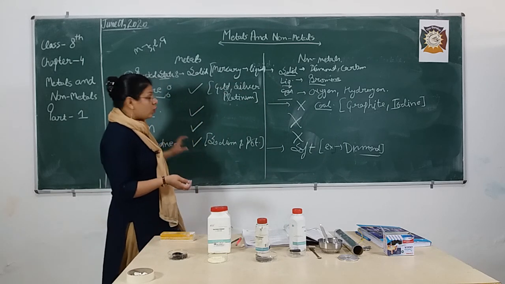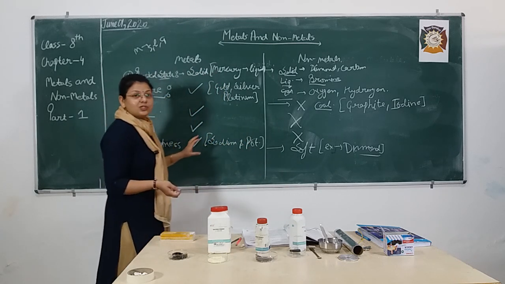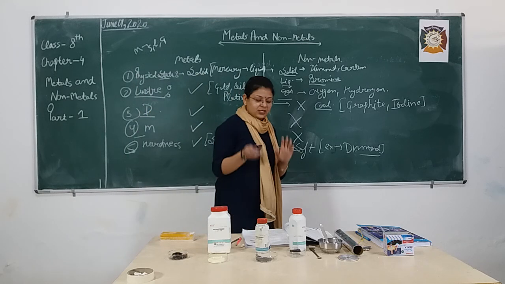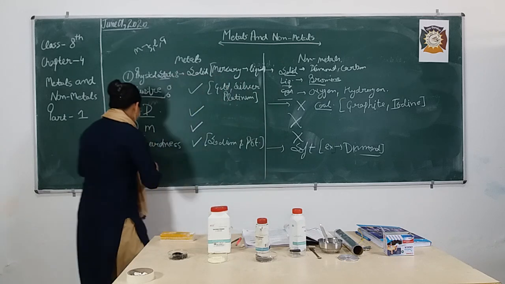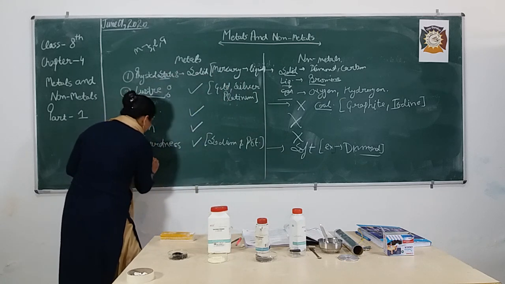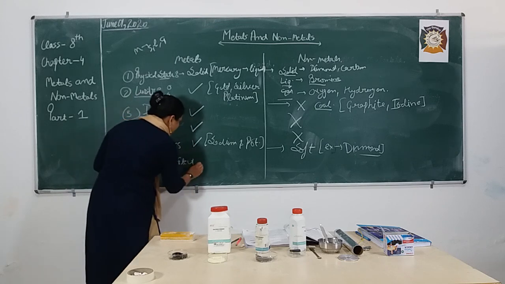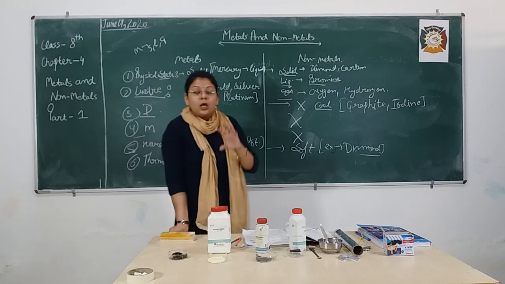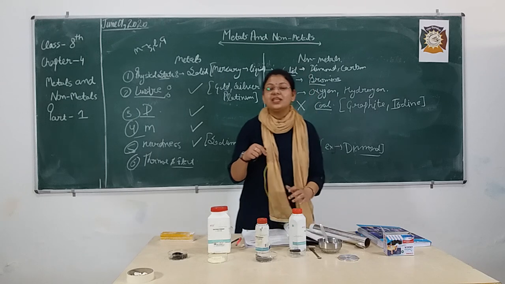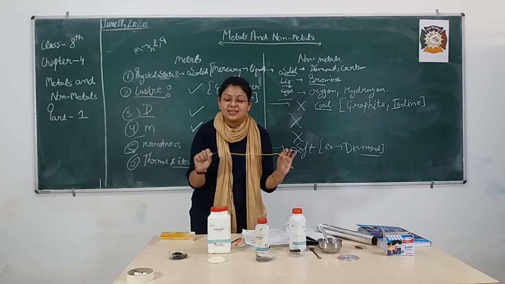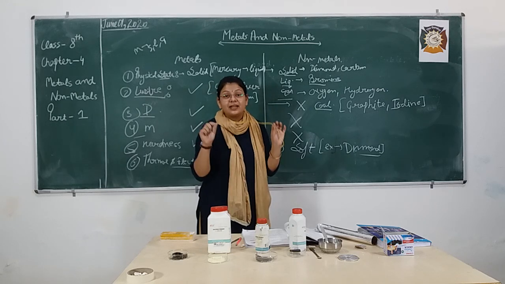Getting my point? So as I have told you, we have these properties on the basis of which we can distinguish between a metal as well as a non-metal. Next property is about your thermal and electrical conductivity. Metals are good conductors of electricity. Because they are good conductors, that's why we use metals in our electrical appliances, because they help the electricity to flow. So they are conductors.